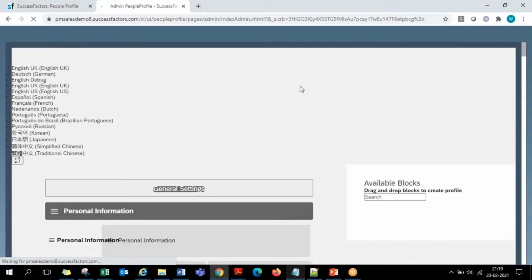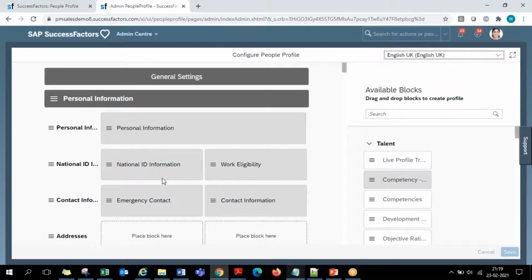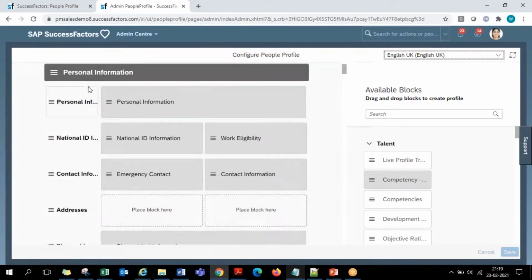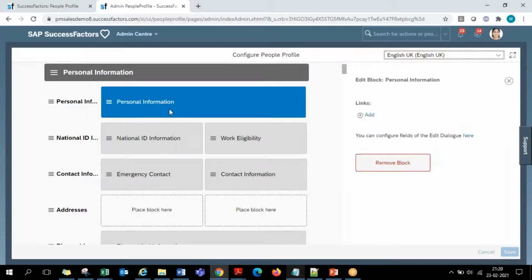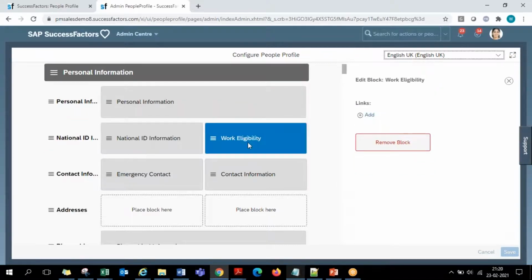So here in this configure people profile page, we will have the complete layout of the people profile screen with all the sections, subsections, and the portlets listed. You see this personal information section. In that, what are the different subsections? Against every subsection, what are the portlets that we have? All this has been listed like this. Under personal information as a section, there is a personal information subsection. Against that, a personal information portlet. Again, the national ID subsection, national ID and work eligibility, has two portlets like this.